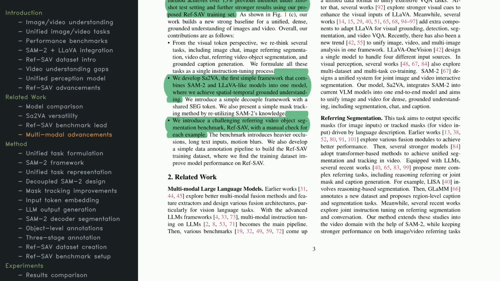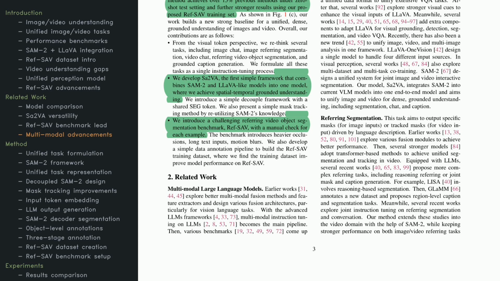Let's look at the novel contributions Sa2VA brings. First, it merges SAM2 and LLaVA-like systems, making it capable of handling spatial and temporal data in one framework. That means it can reason about both images and videos in a grounded way.